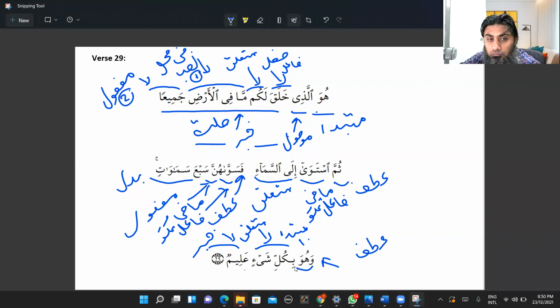So even though you can translate it, wahuwa bikulli shayin alim, and he is knowing of all things, you can put some word in the translation to capture this expression that bikulli shayin has come earlier than expected, and he is fully knowing of everything. Now this word fully is not here. Why I put it? Because muta'alliq bil khabar was earlier than expected.